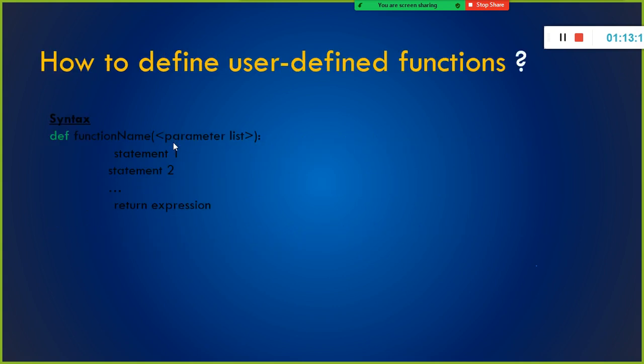Before we dive into all those things, let us go step by step in understanding how to define a user-defined function. What is the syntax for that? This is the syntax. What does it say here? The user-defined function, you need to define it with the keyword def. This is important. This is the reserved word. If you want to create your own function, you need to start with the keyword def.